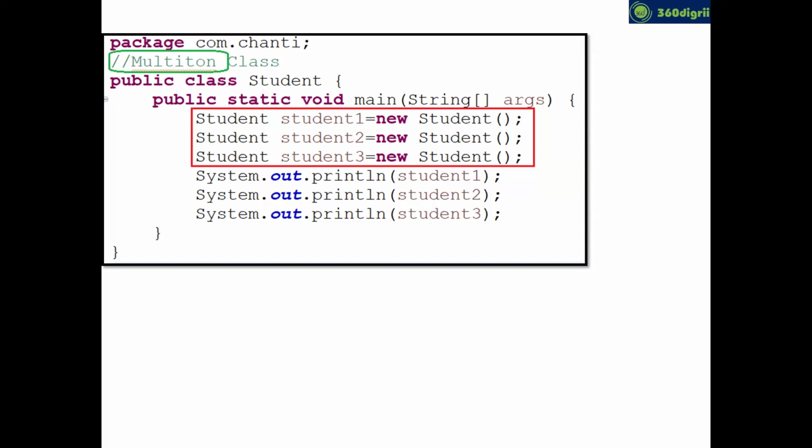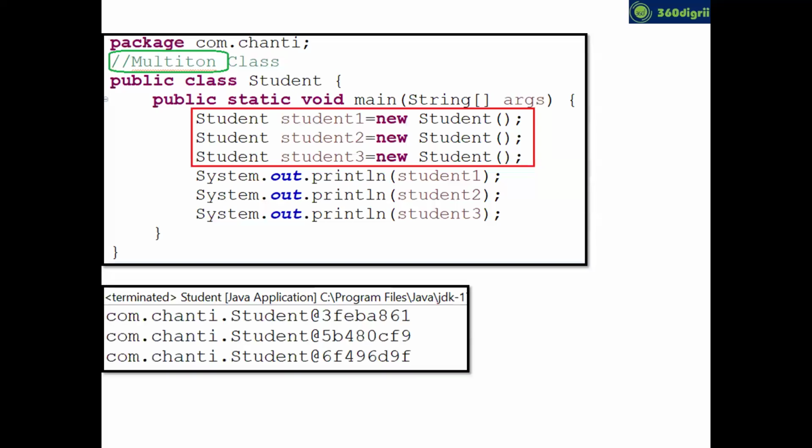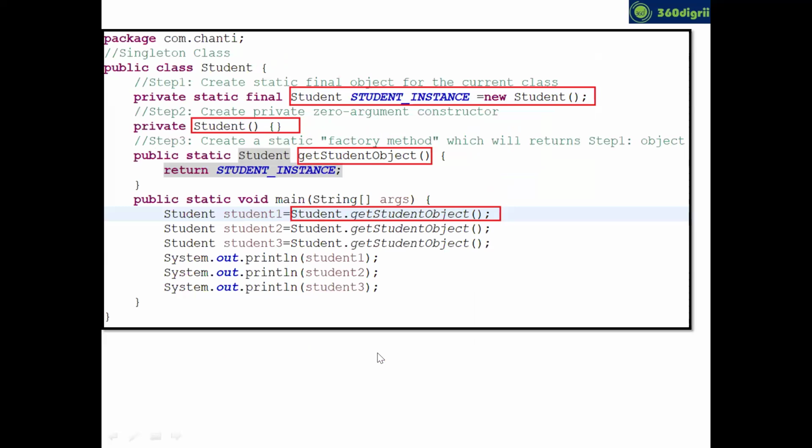Now let's jump into what singleton is. Singleton means inside the JVM you can see a single object for the Student class. You cannot create more than one. If you run the above program, you can see 3 object addresses.